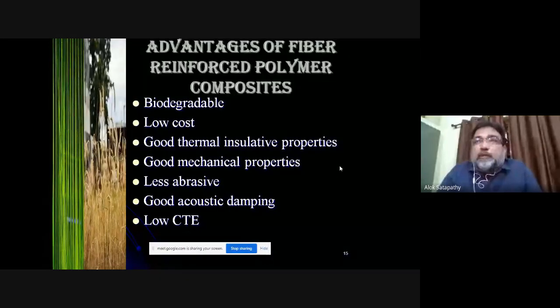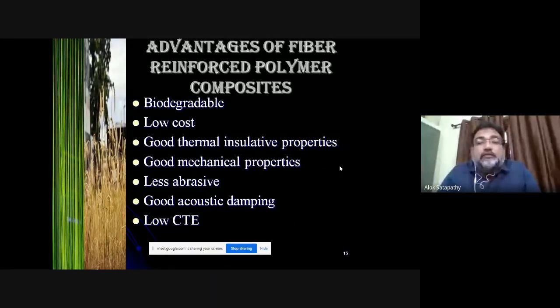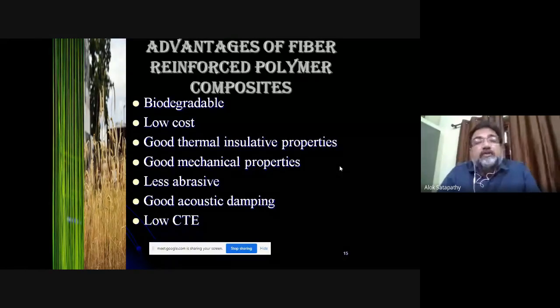They have good mechanical properties. They have reasonably good tensile strength and bending strength. They have good impact strength. They are less abrasive or mostly non-abrasive in nature, unlike synthetic fibers such as glass fiber and carbon fiber, which are highly abrasive in nature. Then these green composites have good acoustic damping, and they have a low coefficient of thermal expansion.